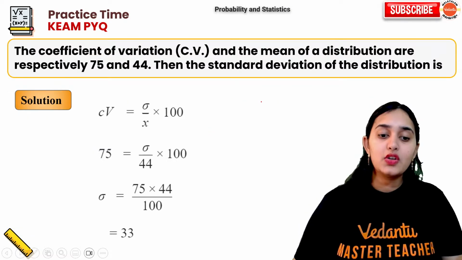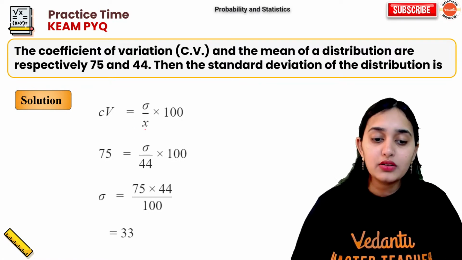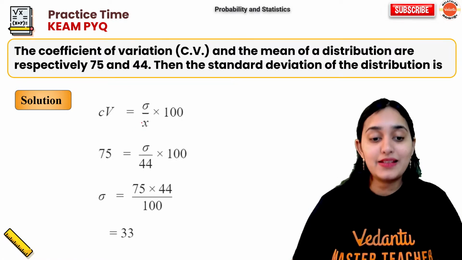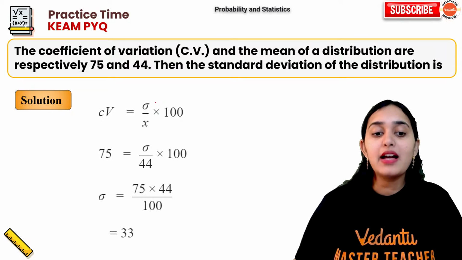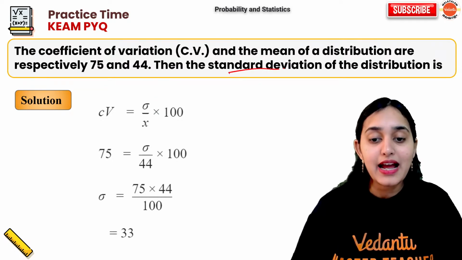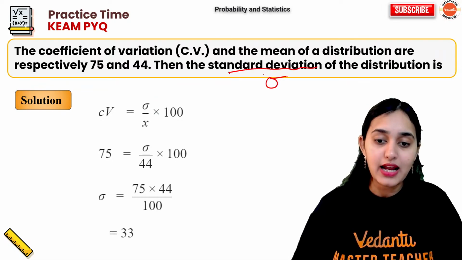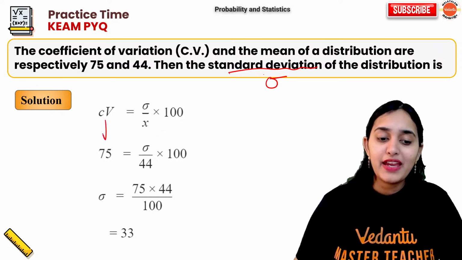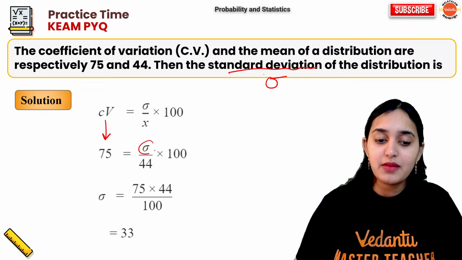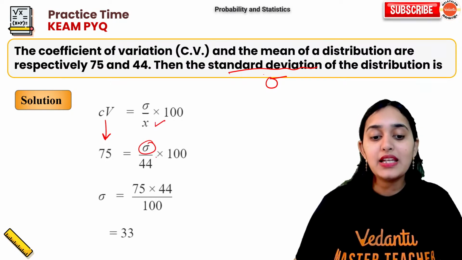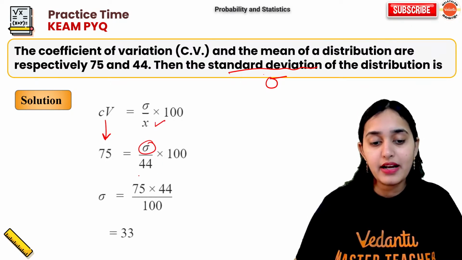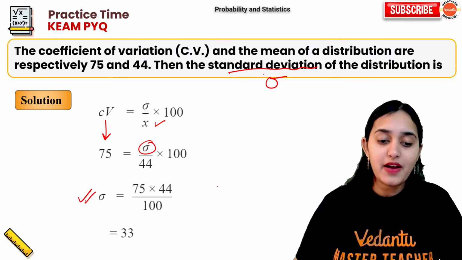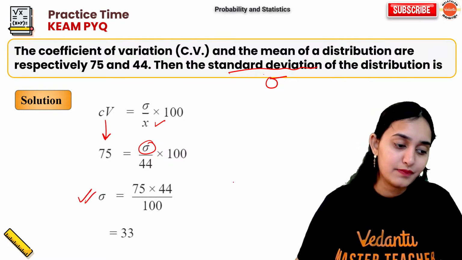Remember? So here mu is nothing but your mean of the distribution. Sigma is asked in the question. They are asking standard deviation, so they are asking the sigma value. So just put everything in the formula. Coefficient of variation is given 75, sigma is unknown, mean is given 44, into 100. So sigma is equal to 75 into 44 upon 100. Simple. Okay.